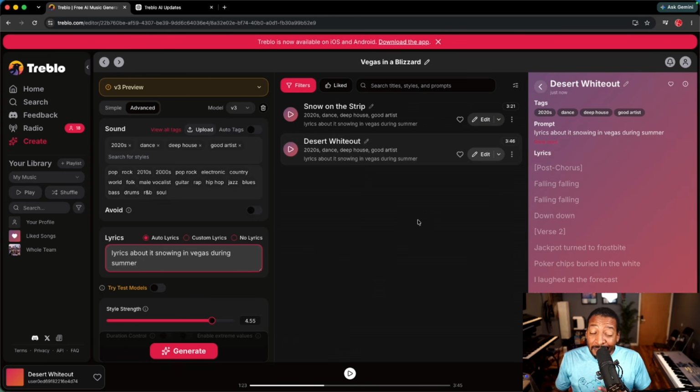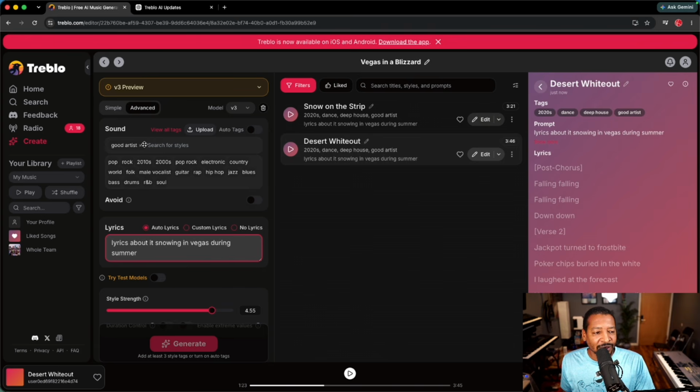The other thing Suno does is sometimes overproduce, where this platform right here is going to give you that simplicity. So that's actually a good thing. If you're a producer, once again, you can take these songs and still add your little elements in there. So it's not really creating the whole song. It can, but what I'm hearing as a producer is, okay, what can I use to inspire me to help me finish my production? And once again, we'll upload some songs and see what it can do. But for the most part, I'm still missing a little bit of some layers on the Treblo.